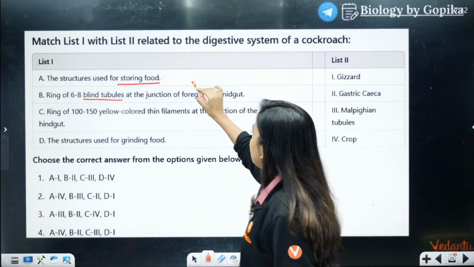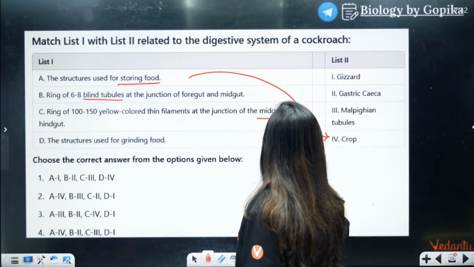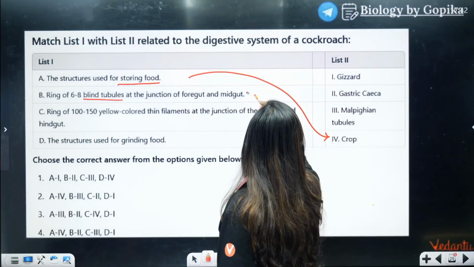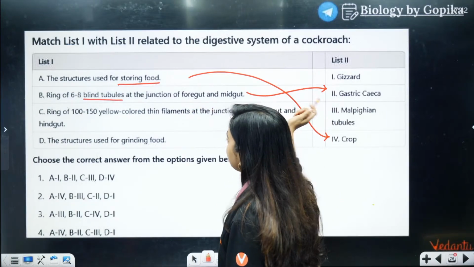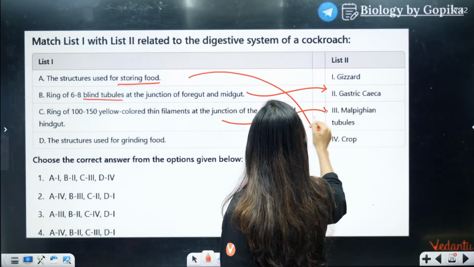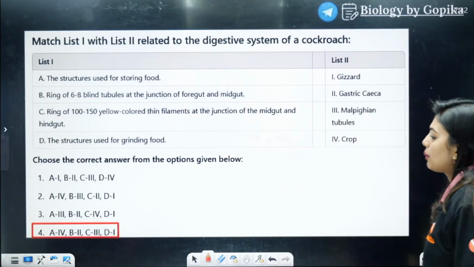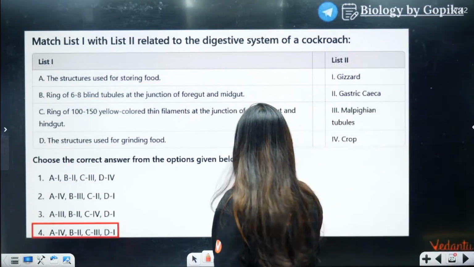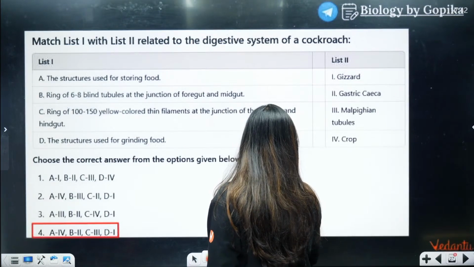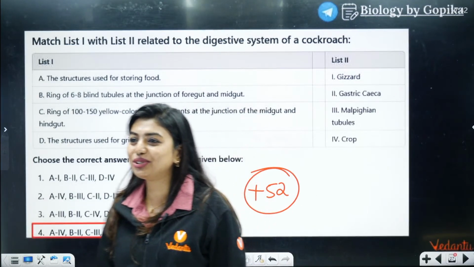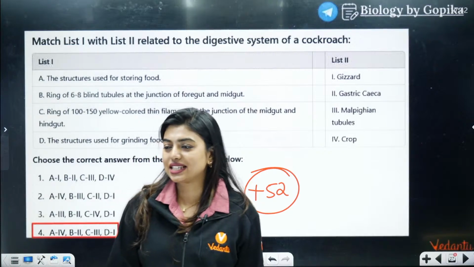Let's see the answer. A is going to be option number 4. That is going to be crop. Here it is going to be gastric caeca. So B2. This is going to be Malpighian tubules and this is going to be gizzard. So what's going to be the option? Option 4. Very good. What are your marks? 52. Correct? Yes.